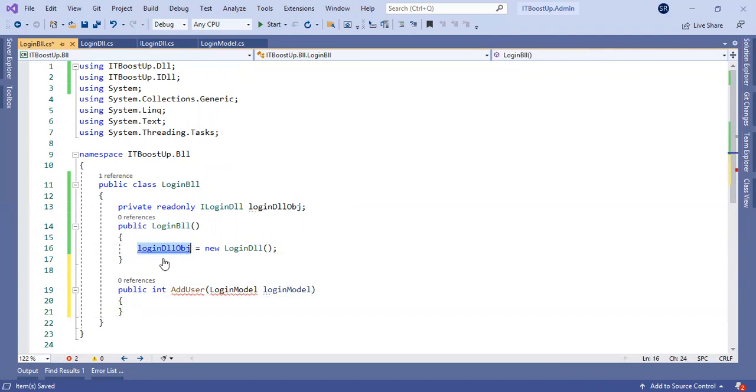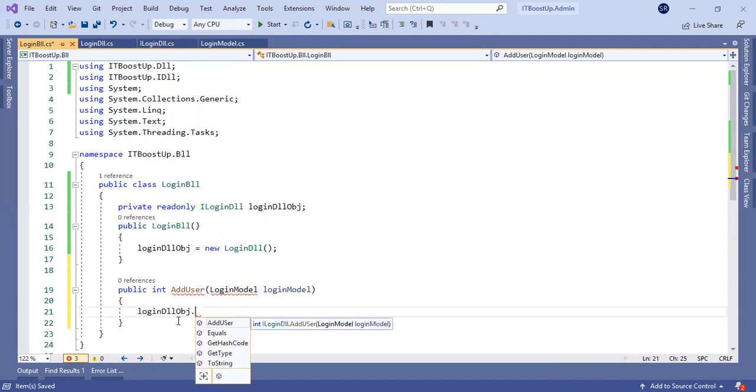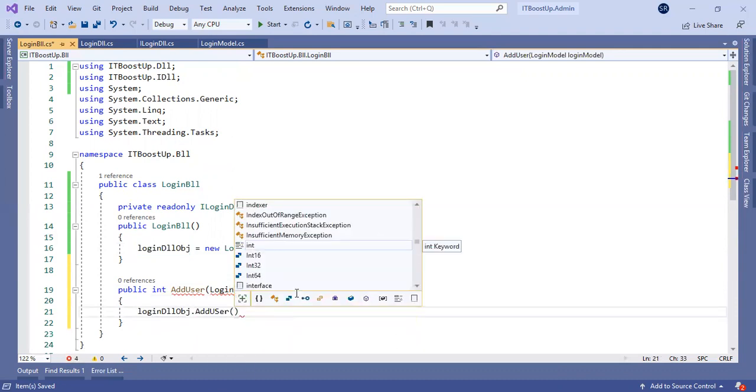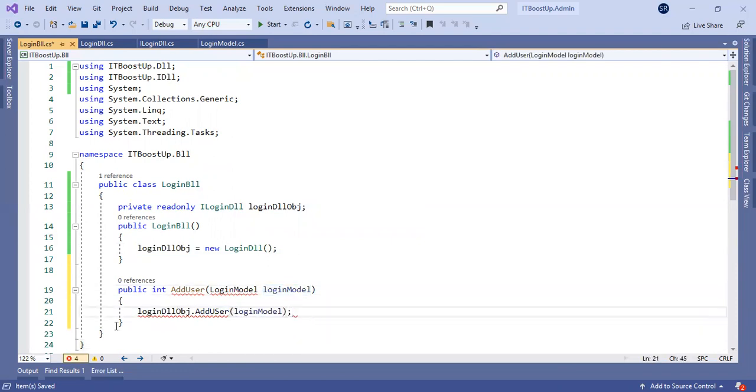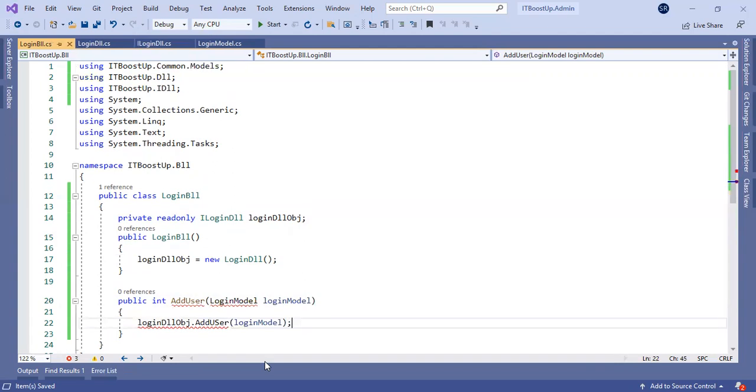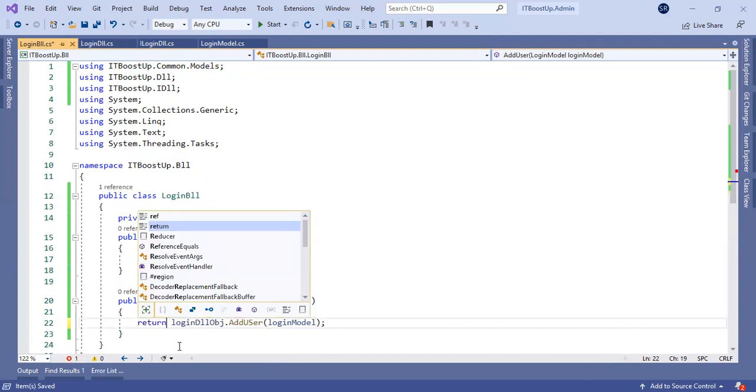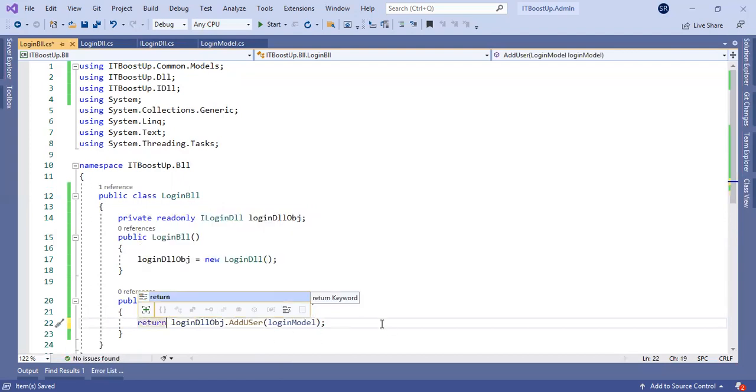I will call this method, which automatically comes up and requires the login model as a parameter. So I will pass it, add a common reference here, and return that method.